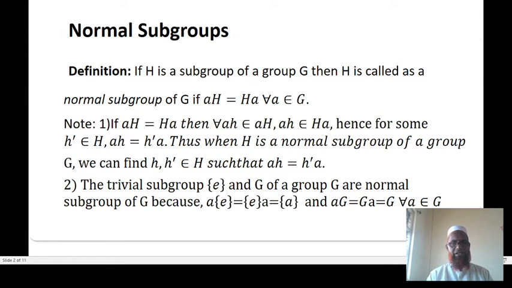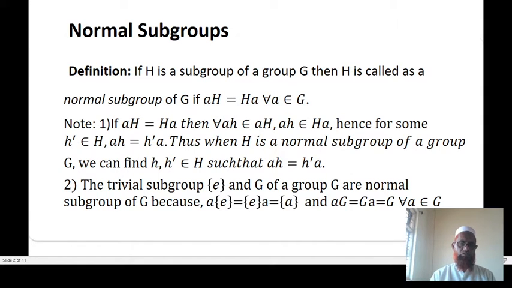Note, if aH equals Ha, then for each h belongs to H, ah belongs to aH and aH equals Ha, hence for some h' belongs to H, ah equals h'a. Thus, when H is a normal subgroup of a group G, we can find h, h' belongs to H such that ah equals h'a.